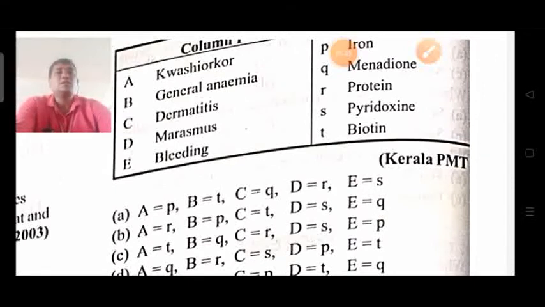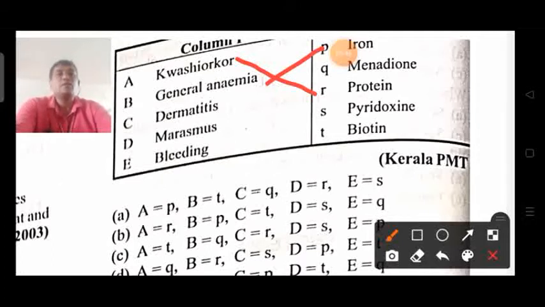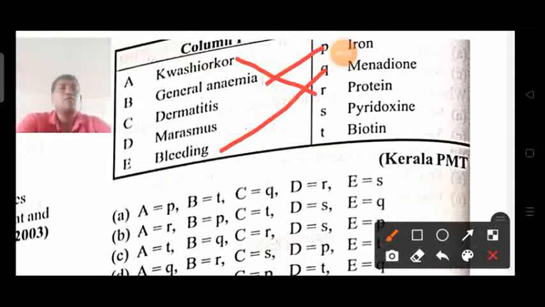Based on this option, kwashiorkor is concerned with protein malnutrition, and general anemia with an iron related component. Already we have discussed that bleeding is because of the absence of menadione, and marasmus is also one of the responsible factors, because of pyridoxine, which is one of the lacking components.